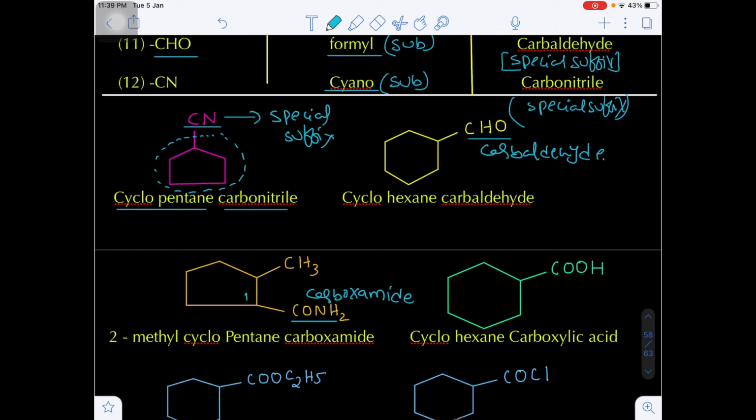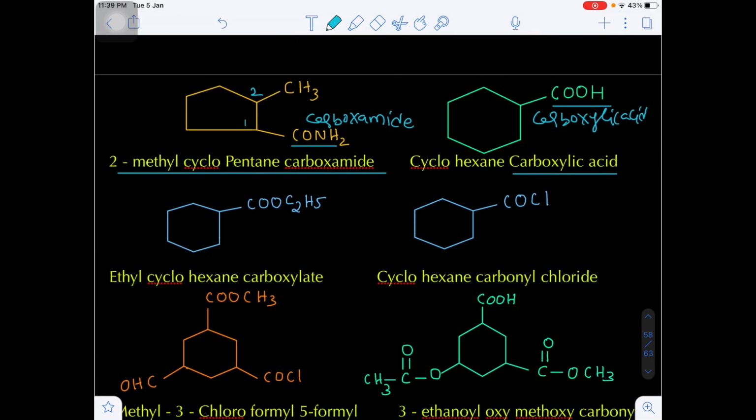Now here this is the principal functional group, so that's number 1. This is number 2, so 2-methylcyclopentane carboxamide. So C=OH, generally oic acid, if the carbon of the carboxylic acid is included in the parent chain. If it is not included in the parent chain, this is known as carboxylic acid. Cyclohexane carboxylic acid.